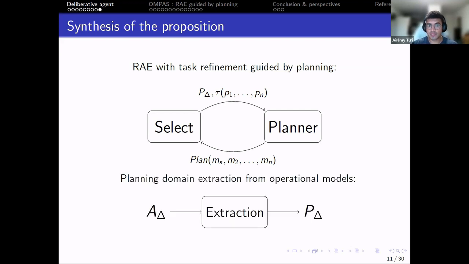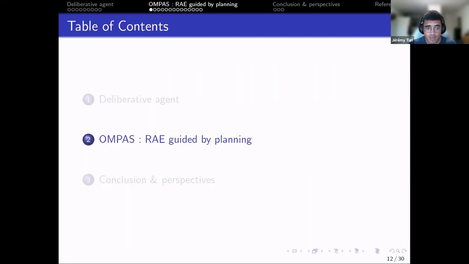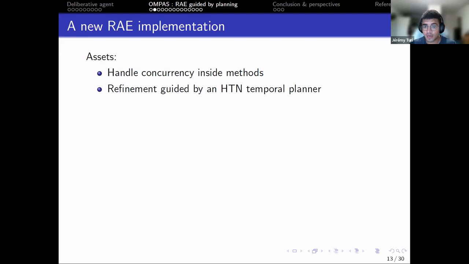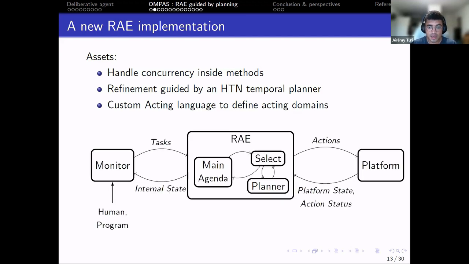And the second proposition is to extract from the acting domain the planning domain. So we only need to define an acting domain, both for acting and planning. Now I'm going to present OnPass, a neural implementation that can handle concurrency inside methods, and the refinement is guided by an HTM temporal planner. It uses a custom acting language to define acting domains, and here is an overview of the architecture.